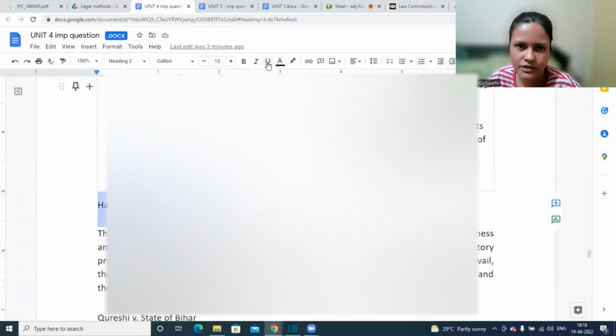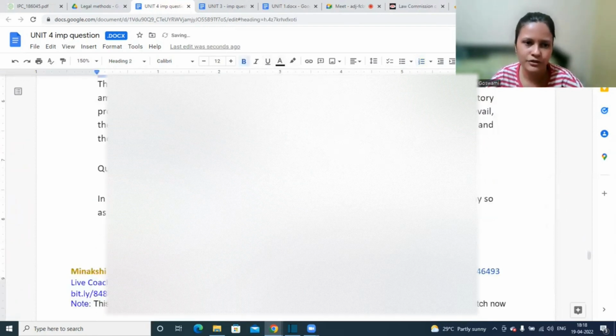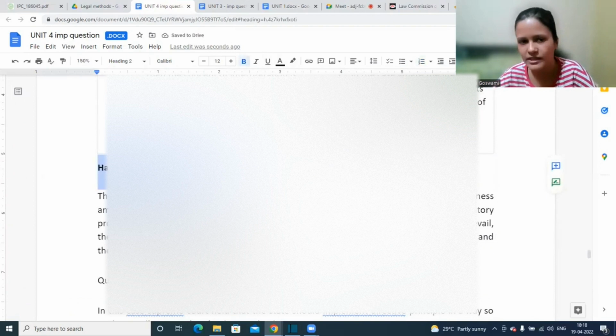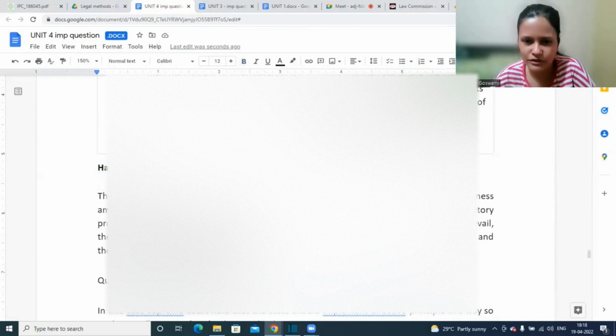So in case of construction, we have different rules. First one is harmonious construction. Harmonious construction is construction by which harmony or oneness amongst various provisions of an enactment is arrived at. If there is a legislation having two different provisions, or 2-3 different legislations having different provisions, what is going to be applicable and how is it going to be applicable? We try to derive some meaning wherein it's not conflicting with the other provisions.